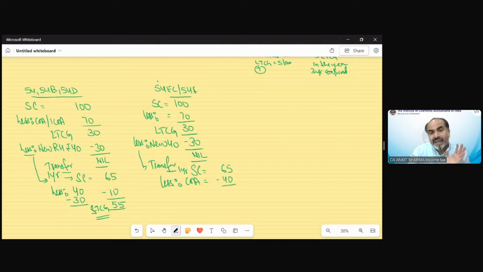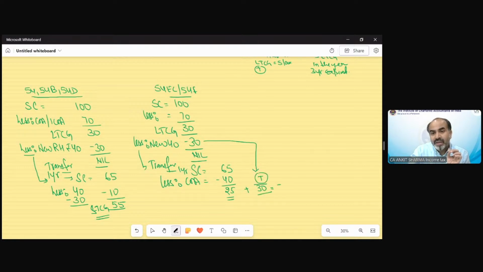It will be the same. So now the gain would be 25 lakh over here. But the amount exempted earlier is again going to be taxable in this year separately. So the 30 lakh which has been exempted earlier is again going to be taxable in this year.